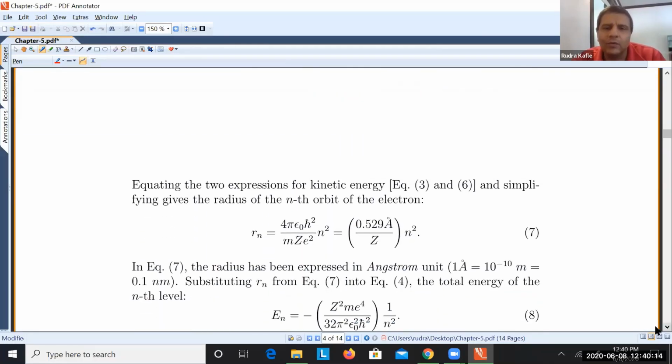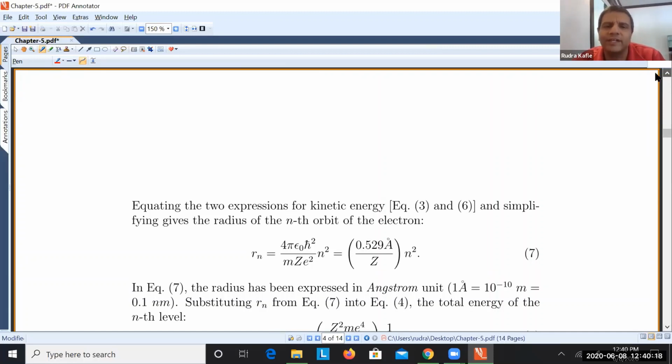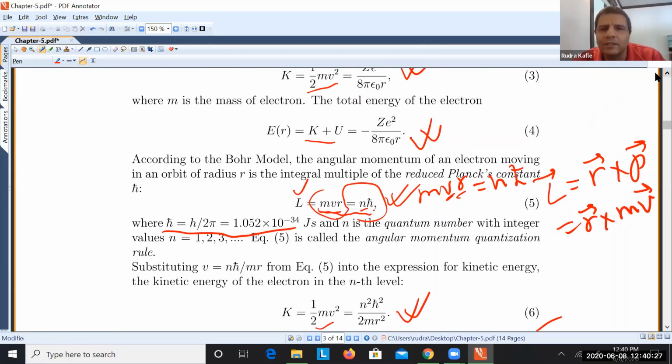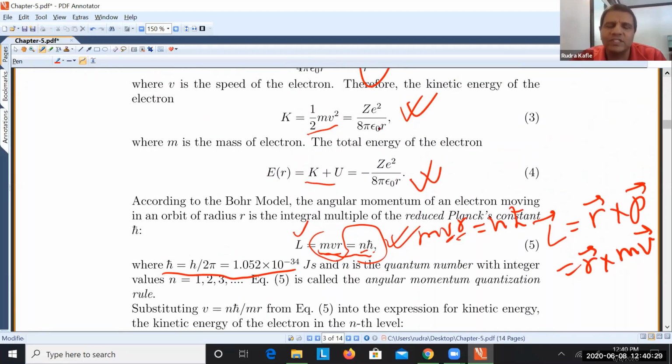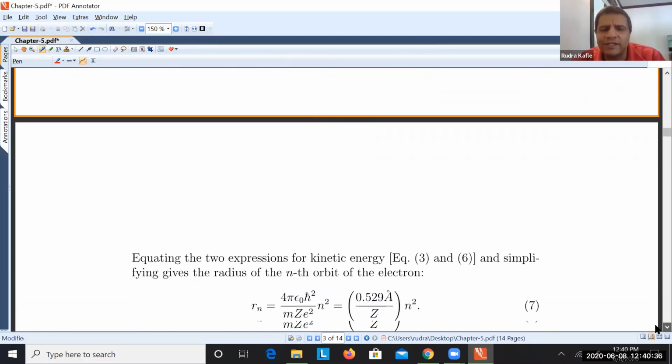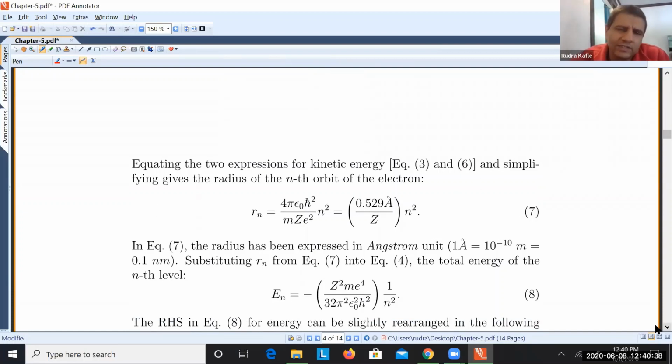And then what you can do is you have two expressions of kinetic energy now. One is given by equation 6 and the other is given by equation 3 in terms of radius, right? So once you equate those two, then you get a very, very nice formula, a very elegant and beautiful formula.